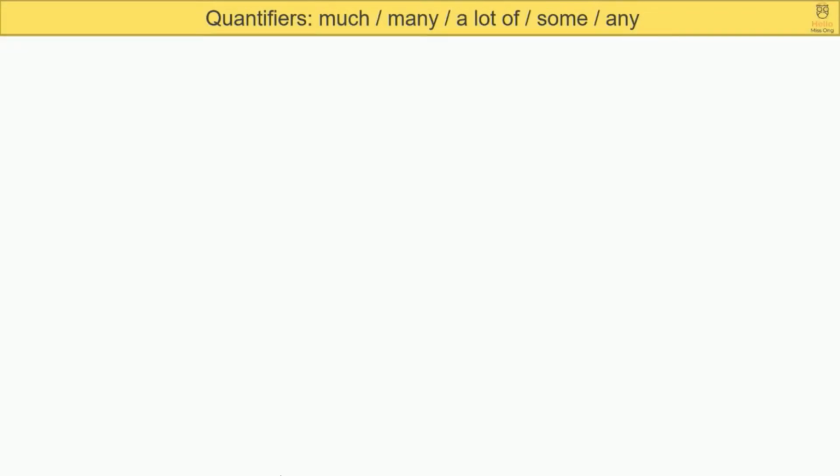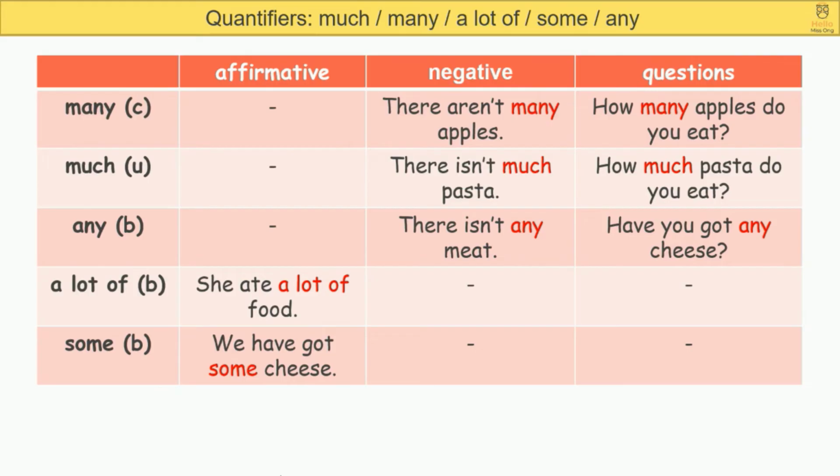From the short clip, we learned about quantifiers. There are 5 quantifiers: much, many, a lot of, some, and any. Let's learn how to use them. We use many for countable nouns. We use much for uncountable nouns. An easy way to remember is to remember the letter U in much, which means uncountable. Next, any, a lot of, and some can be used for both countable and uncountable nouns.